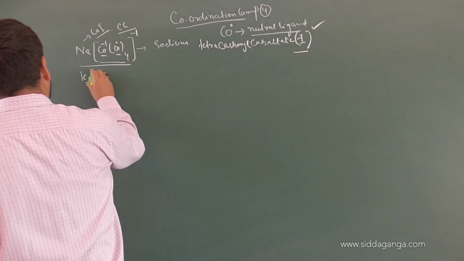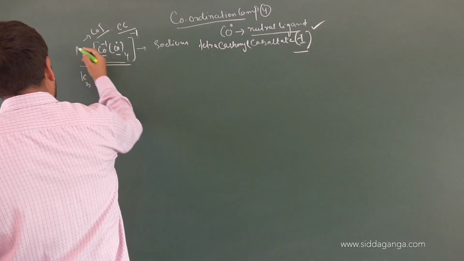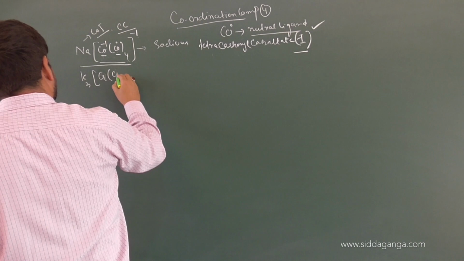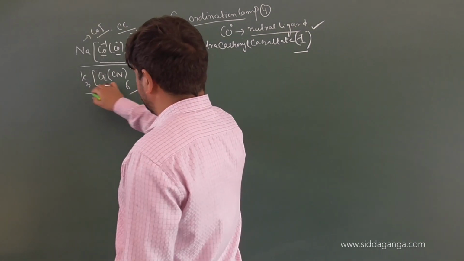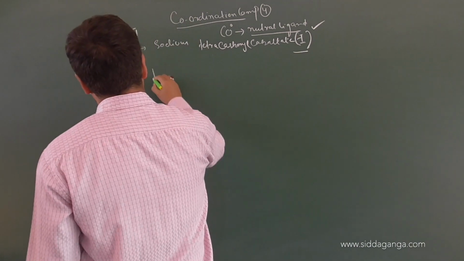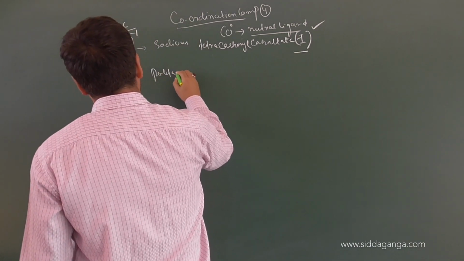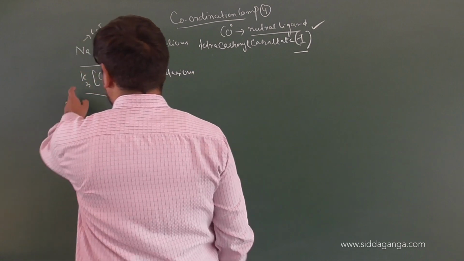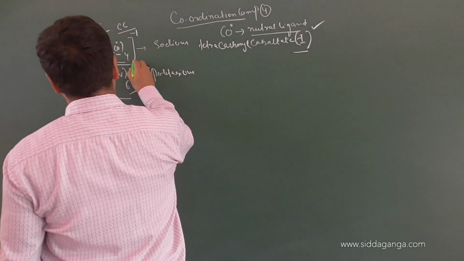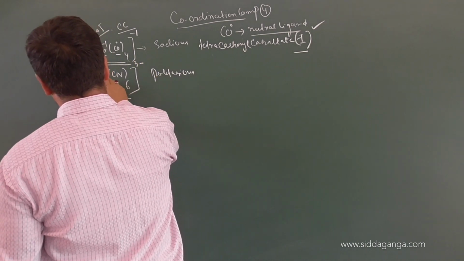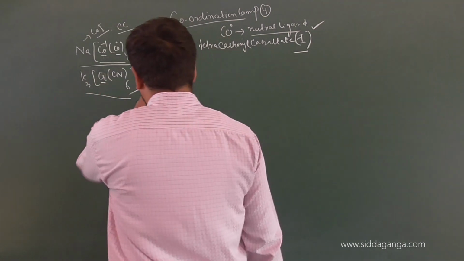You can name it. K3[Cr(CN)6], the coordination sphere closes. So what should we name first? Counterion. So the name becomes potassium. How many potassiums are there? 3. So how many electrons will be lost? 3. The charge of the complex becomes 3-. That means chromium will finish with -ate. So the name becomes potassium.